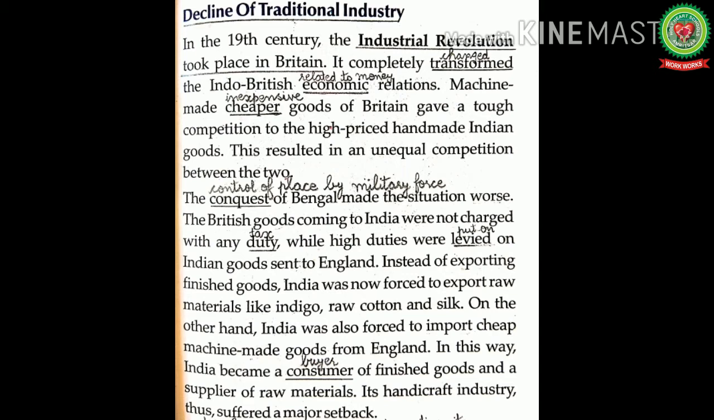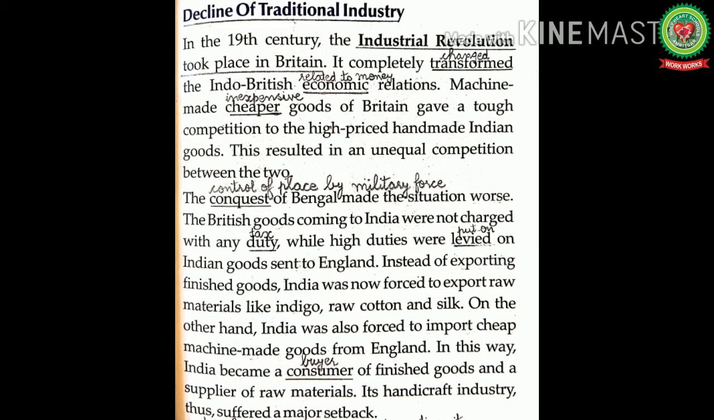Machine made cheaper goods of Britain gave a tough competition to the high priced handmade Indian goods. This resulted in an unequal competition between the two. Means the Industrial Revolution entirely changed the economic relations between India and Britain, as there was a tough competition between the machine made goods of Britain and handmade goods of India. The machine made goods were sold at low price in India, whereas the Indian handmade goods were expensive. So, it led to unequal competition between the both.